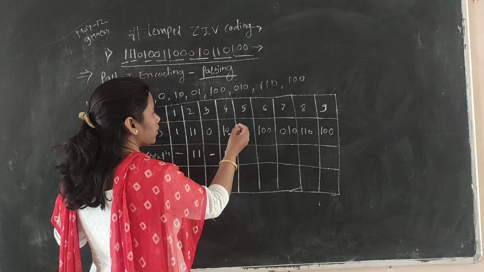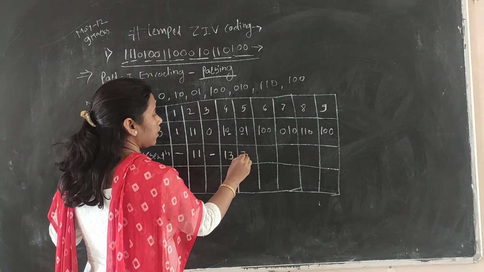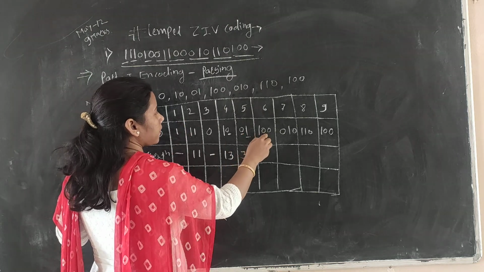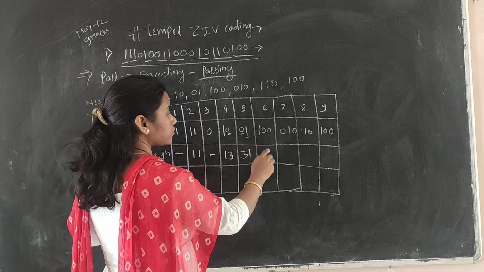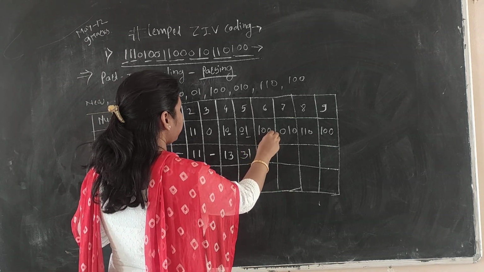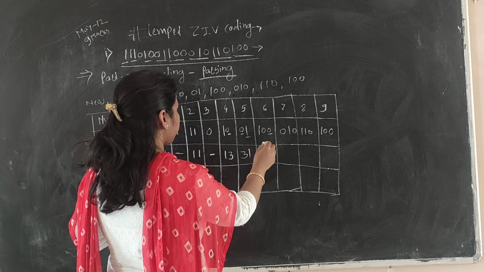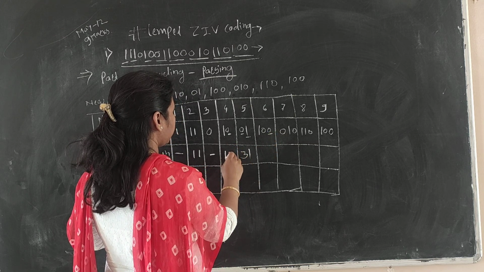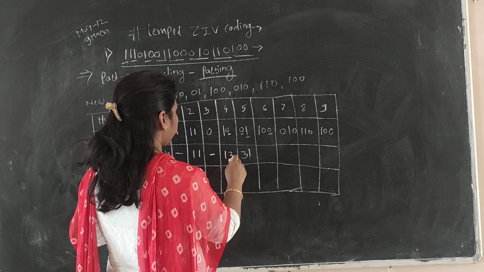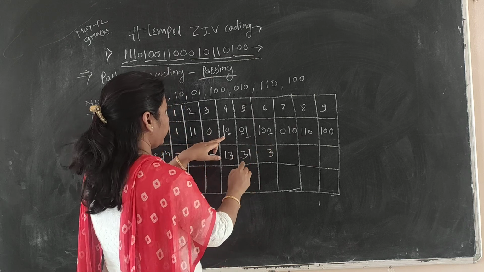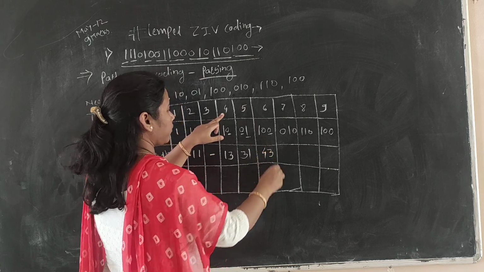Now this 0 is in the position of 3 and 1 is in the position of 1. Now here, this 1, 0 we will take as it is, and 1, 0 for this, 0 at the position of 3 and 1, 0 at the position of 4.